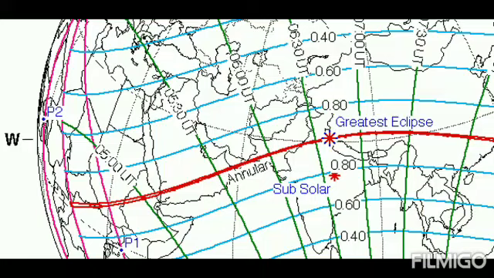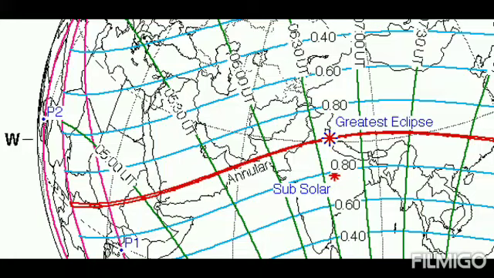That means every location on earth where this red line is passing, people can witness a ring of fire. That means the annular eclipse will happen at places marked by these red lines.